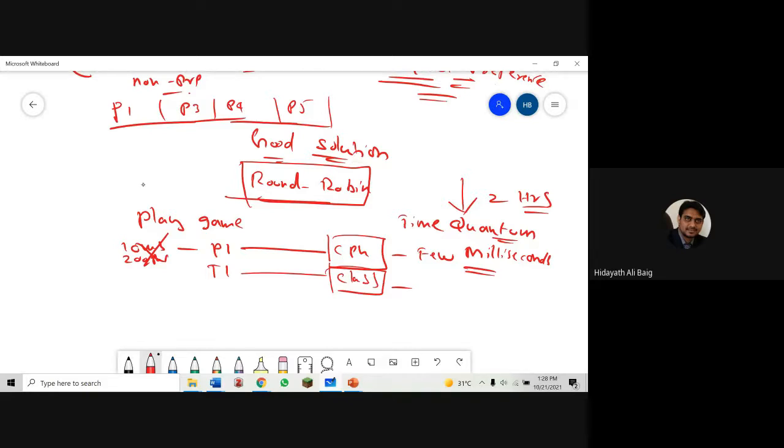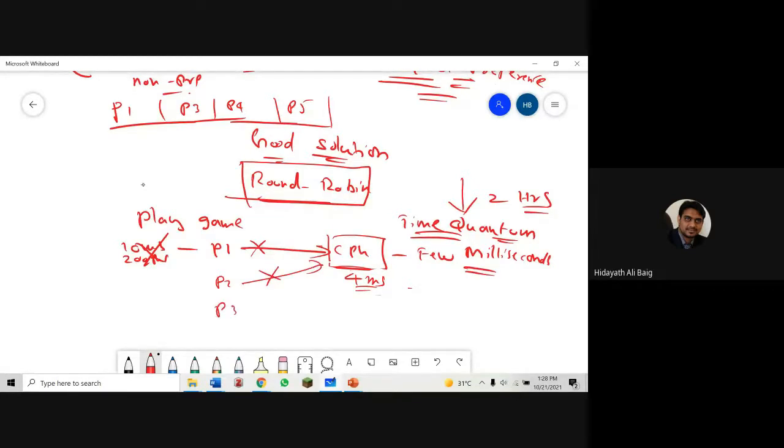What happens in the round robin algorithm is process 1 will go to the CPU for a few milliseconds, and that few milliseconds is called the time quantum. Example, 4 milliseconds, just an example. Then process 1 has to stop. Process 2 will go to the CPU for another 4 milliseconds, then it has to stop.